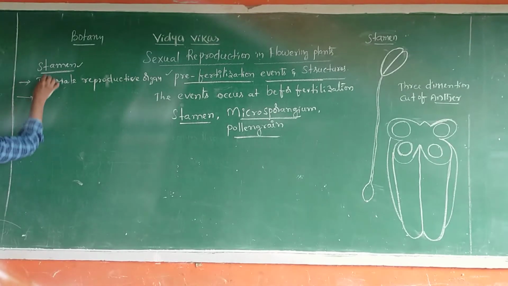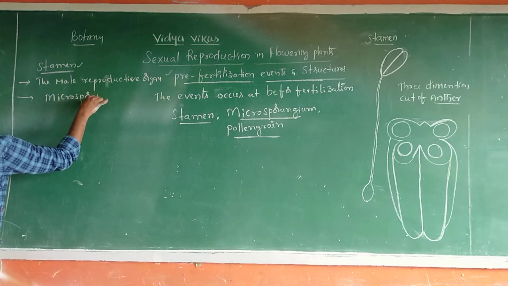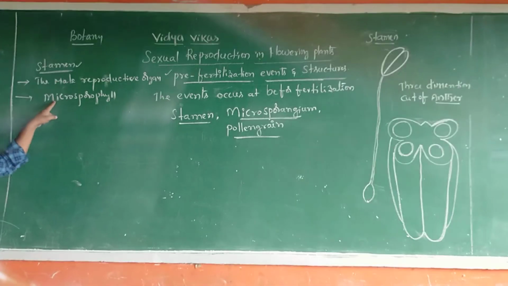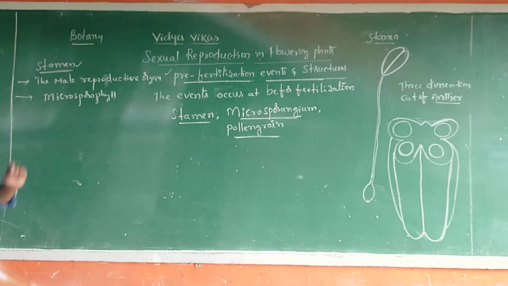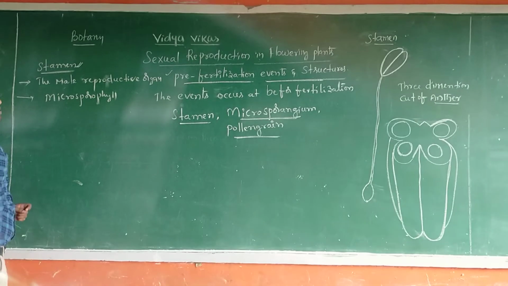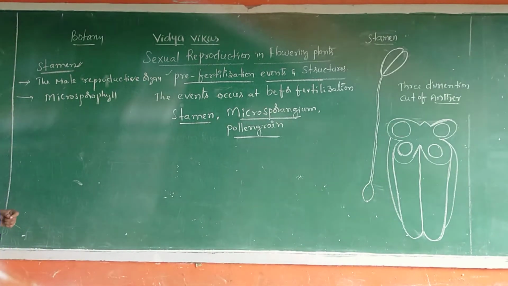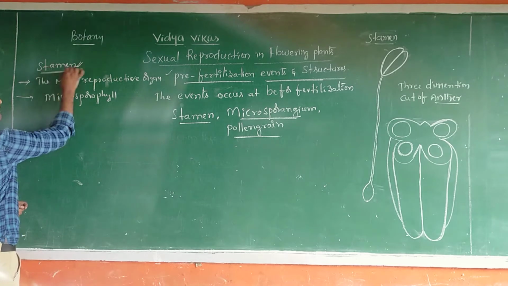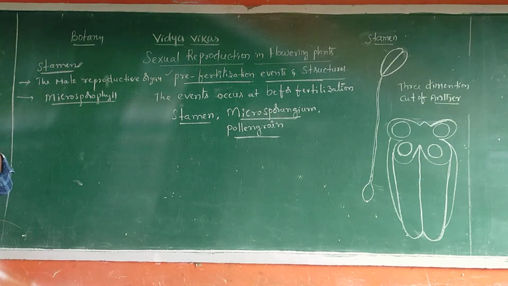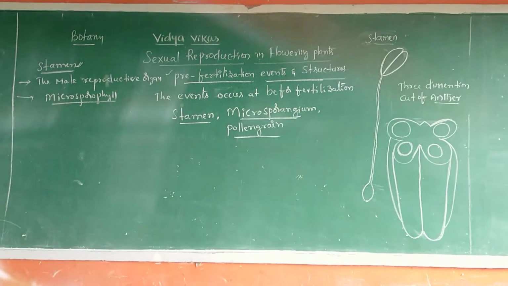It is also called microsporophyll. The other name of the stamen is microsporophyll. Stamen is the male reproductive organ of a flower. It is also called microsporophyll.